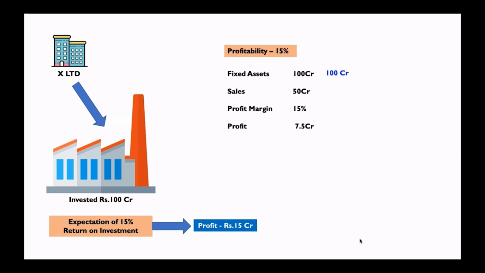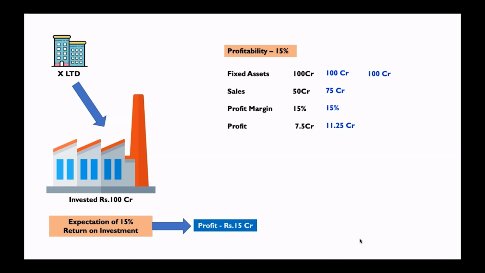Let me give you another scenario where the fixed assets are same 100 crore, but sales is 75 crore. They have put in some more efforts, but the profit margin is same 15%. So what will be the profit here? 75 into 15%, it is 11.25 crore. 11.25 crore only. Whether the investors will be happy, at least now answer is no, because they were expecting 15 crore. Okay, let me give you a third scenario.